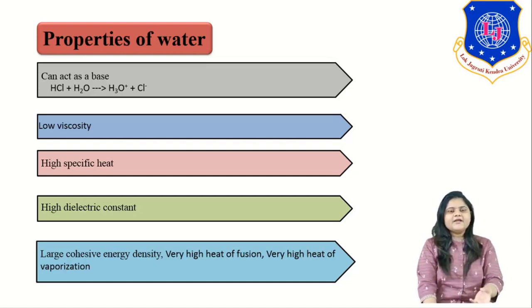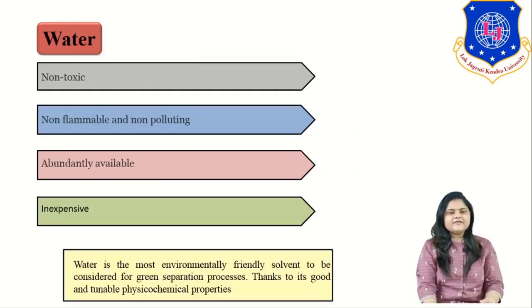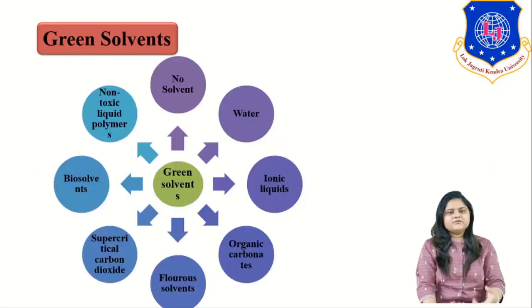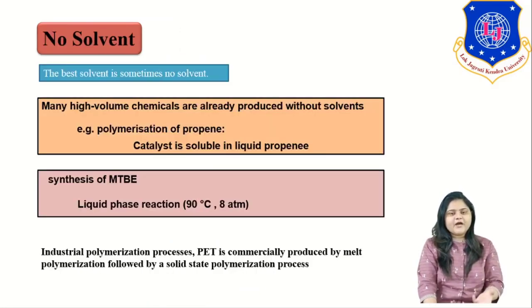So this was all regarding the concept of green solvents. In this session we have seen the green solvents and the types of green solvents. Today we saw the no solvent criteria and the physical and chemical properties of water. Let us quickly recap: green solvents are like ionic liquids, organic carbonates, fluorous solvents, supercritical fluids. The major thing in green synthesis is that whenever it is possible, try to avoid the use of solvent.